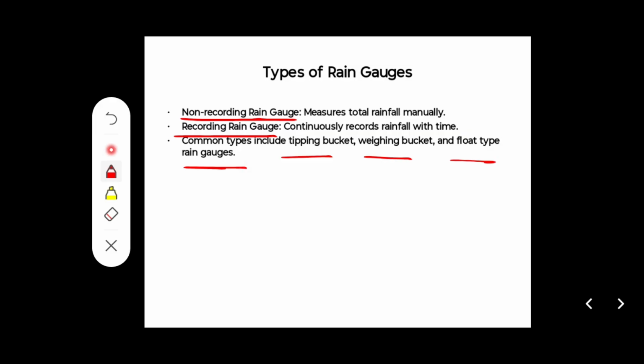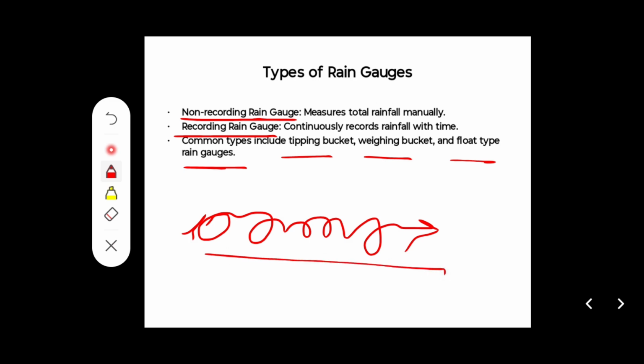So how did these rain gauges come about? First, some rain gauge came in history, and there was some problem with that rain gauge. Then a new rain gauge came, and different scientists came with new rain gauges. So this is the evolution of rain gauges. Nowadays radar and satellite are also used for estimation of rainfall.